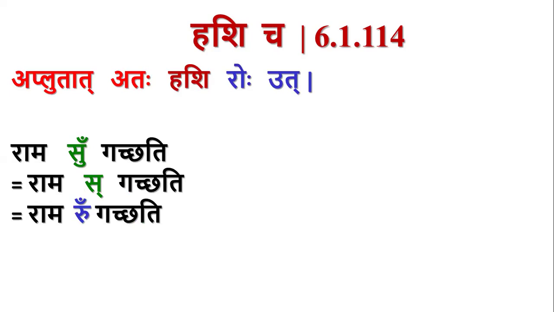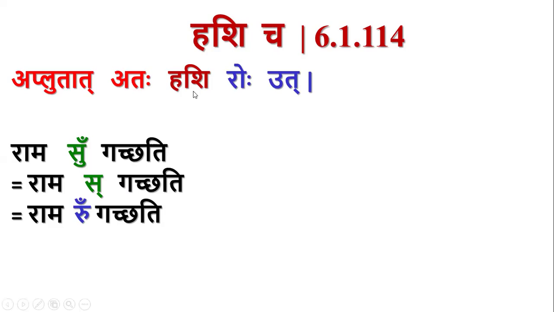Up to there, all these letters are also called as mrudu venjanani. The third, fourth, and fifth venjanas of each varga, and yavarala, then ha. These letters are called as mrudu venjana, and they are represented by the pratyahara hash.